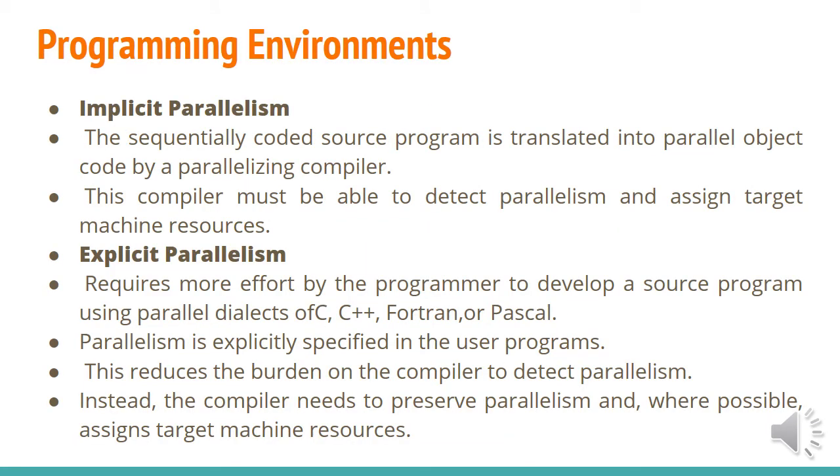And the next is the different programming environments. If you are taking a conventional uniprocessor computer, they are programmed in a sequential environment in which instructions are executed one after the other in a sequential manner. So successive system calls must be serialized through the kernel.